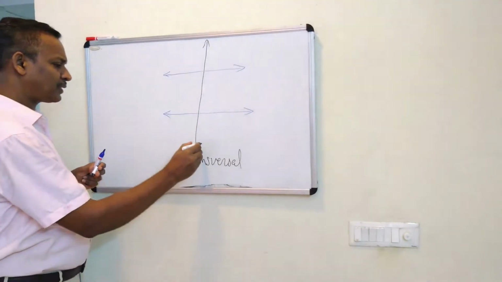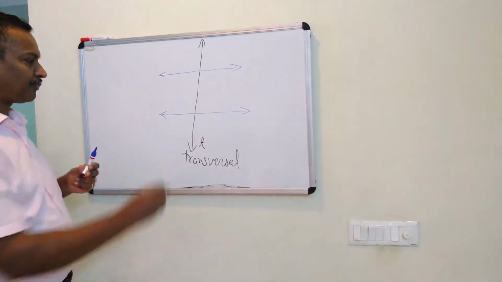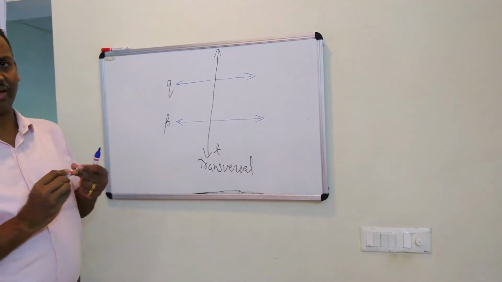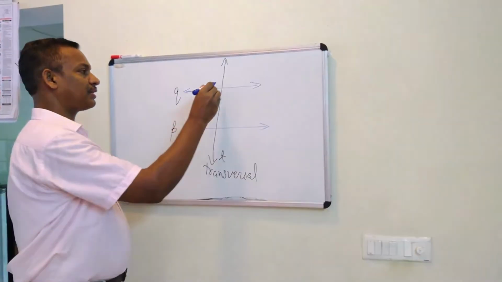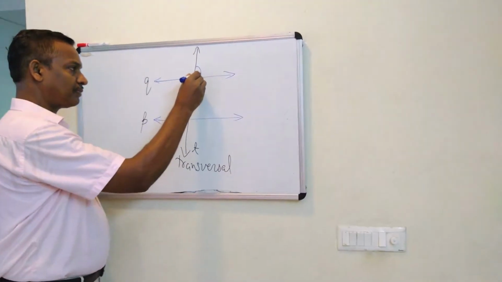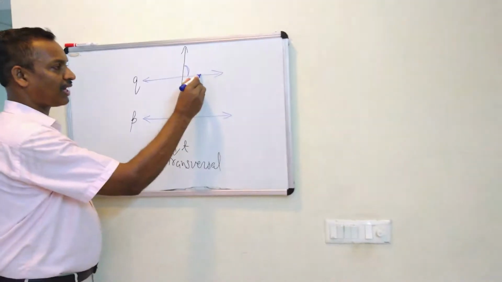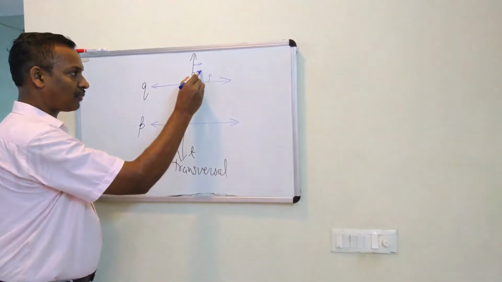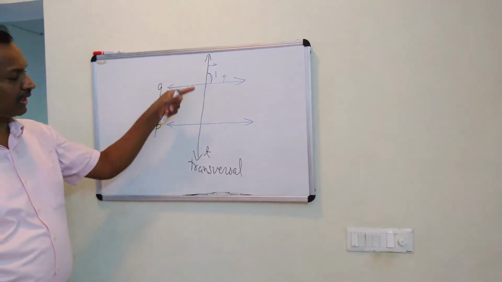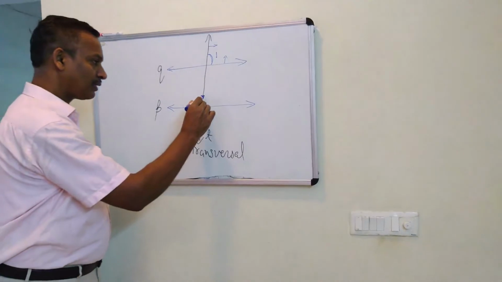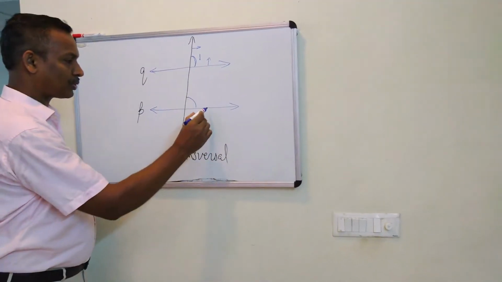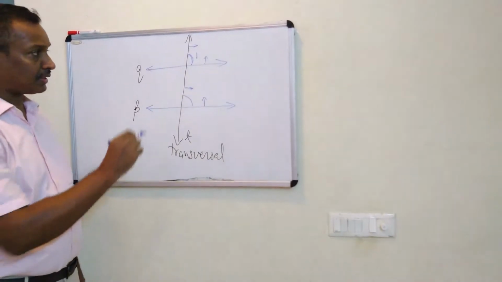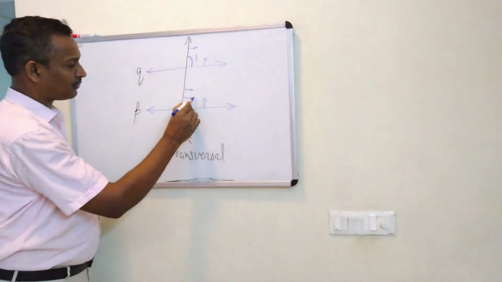And this transversal can be named as line T. This is P and this is Q. These are two parallel lines intersected by a transversal. And here is the angle formed on top of line Q on the right side of the transversal. This is angle 1. In the same position, there is an angle on line P. It is also on top of line P and on the right side of the transversal. And we can name it as 5.